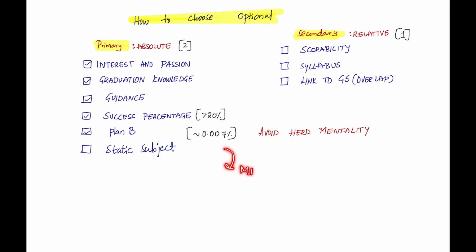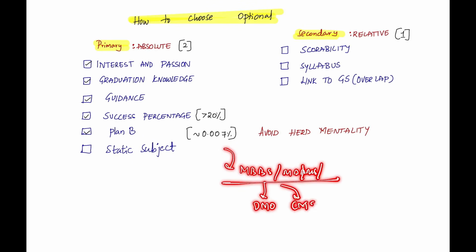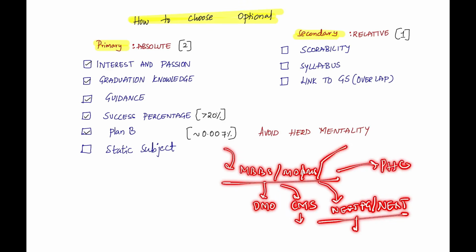After MBBS, or let's say MD or MS, or even your bachelor's in Ayurveda or homeopathy, whatever it is, you can still work as a DMO with medical knowledge, or you can write the combined medical service exam and become a central health officer, or you can go for NEET PG or specialty PG or NExT PG and continue your education. Or you can go and work in a PHC, or you can go for state PCS also. Some of the state PCS still have medical science as an optional, like Haryana and Jammu and Kashmir.